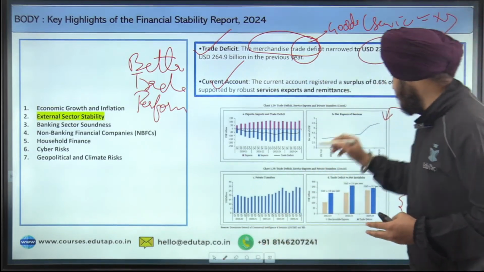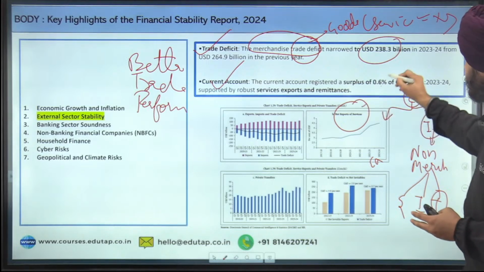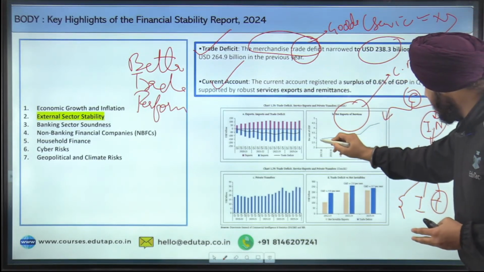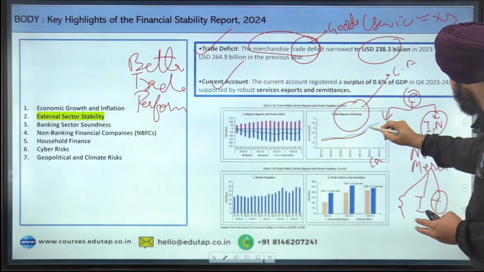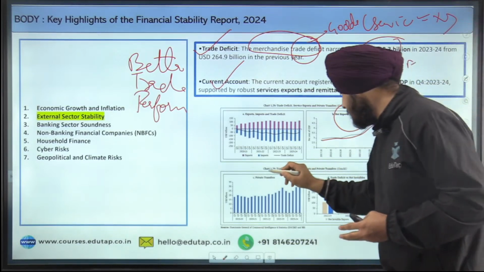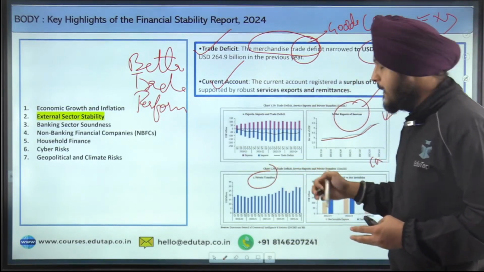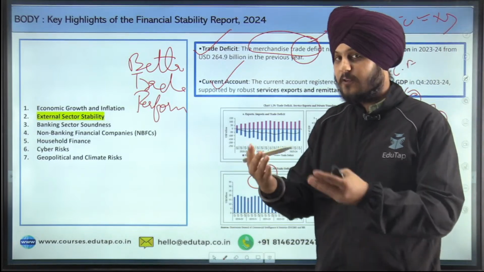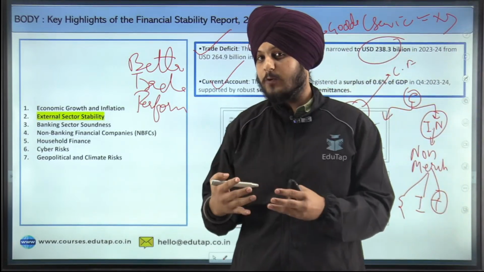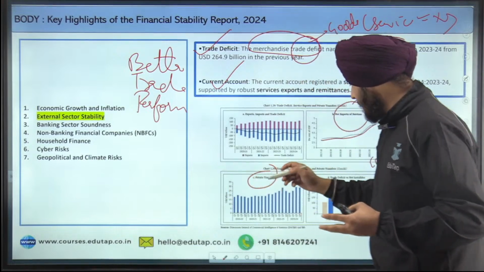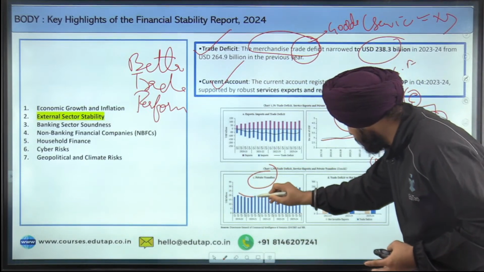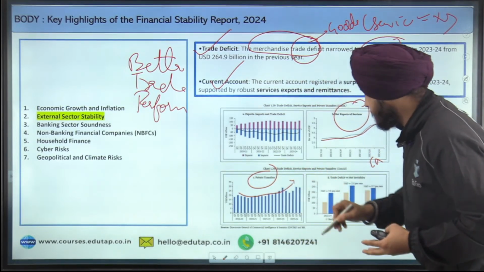The second chart that I have attached here is with respect to the net export of services. As I told you, the services are a part of our current account, so you can easily see that this graph is highlighting that the services have been increasing. And next, it is also talking about the private transfers. Private transfers basically means the transfers that have been received by the households, for example, the remittances. If you see these private transfers also, you can see an increasing trend.